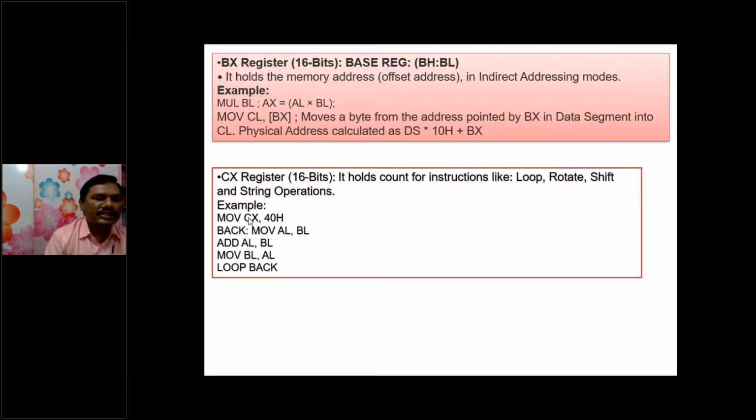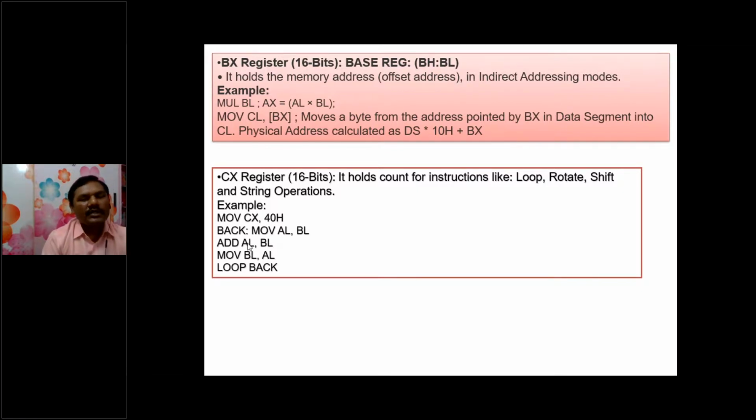We all know that CX is a counter register, and now I am taking one loop back. MOV AL, BL means BL content goes to AL. Now add the values of AL with BL and move AL content to BL once again.